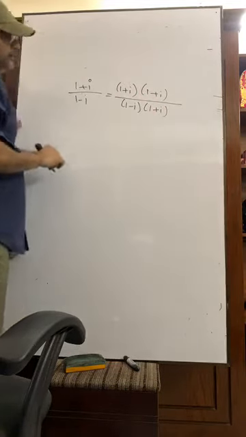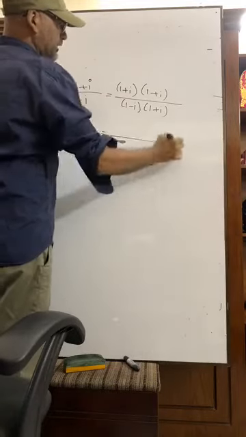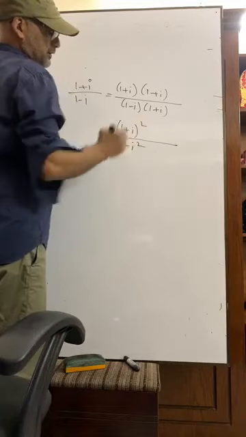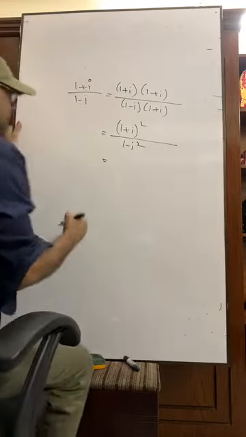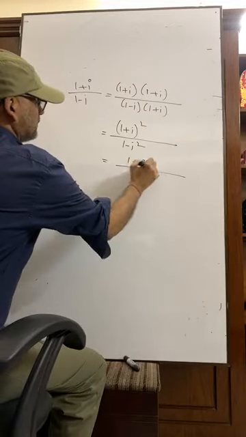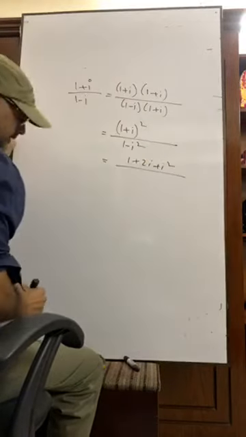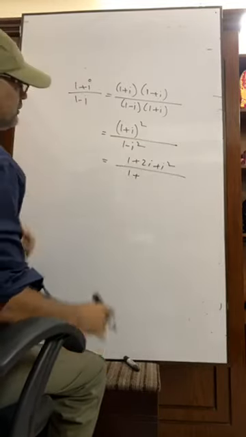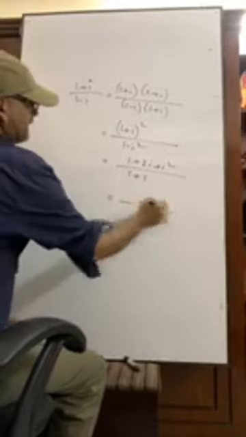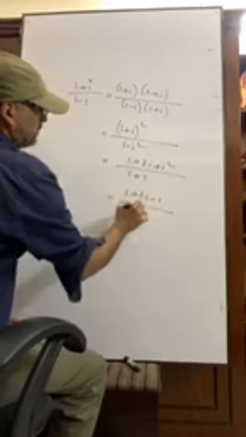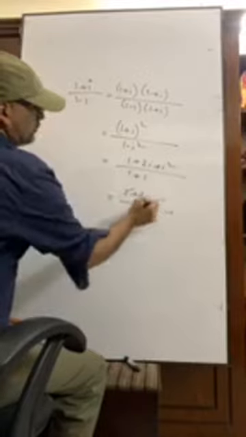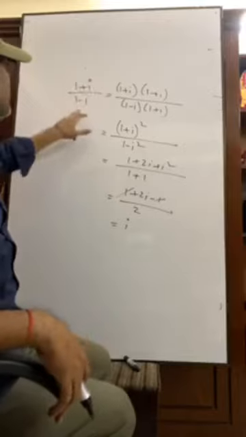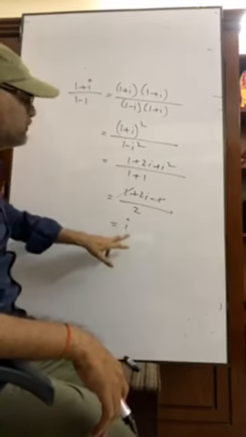In the numerator we get 1 plus 2i plus i square, and in the denominator 1 minus i square equals 1 plus 1, that is 2. That is 1 plus 2i minus 1 by 2. So we will get i. So the value of (1 plus i) by (1 minus i) is equal to i.